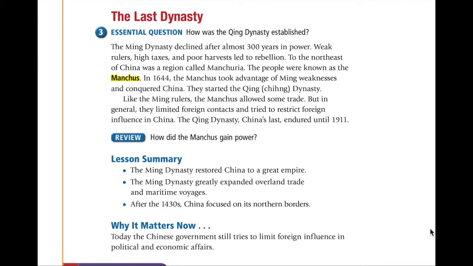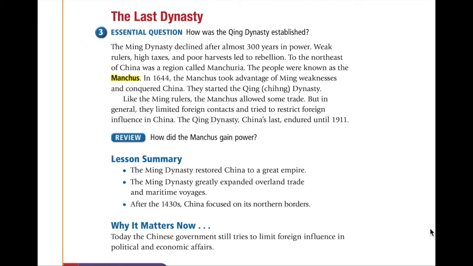In 1644, the Manchus took advantage of Ming weaknesses and conquered China. They started the Qing Dynasty. Like the Ming rulers, the Manchus allowed some trade, but in general they limited foreign contacts and tried to restrict foreign influence in China. The Qing Dynasty, China's last, endured until 1911.